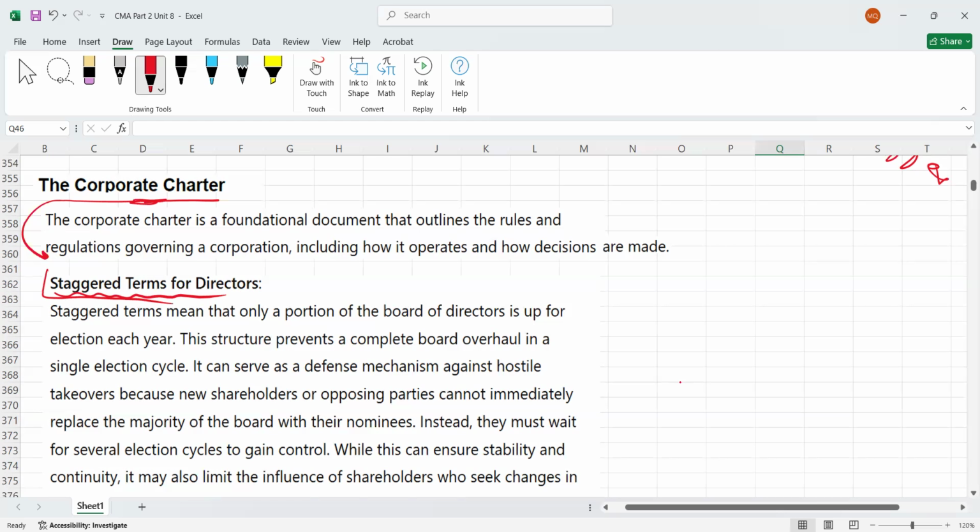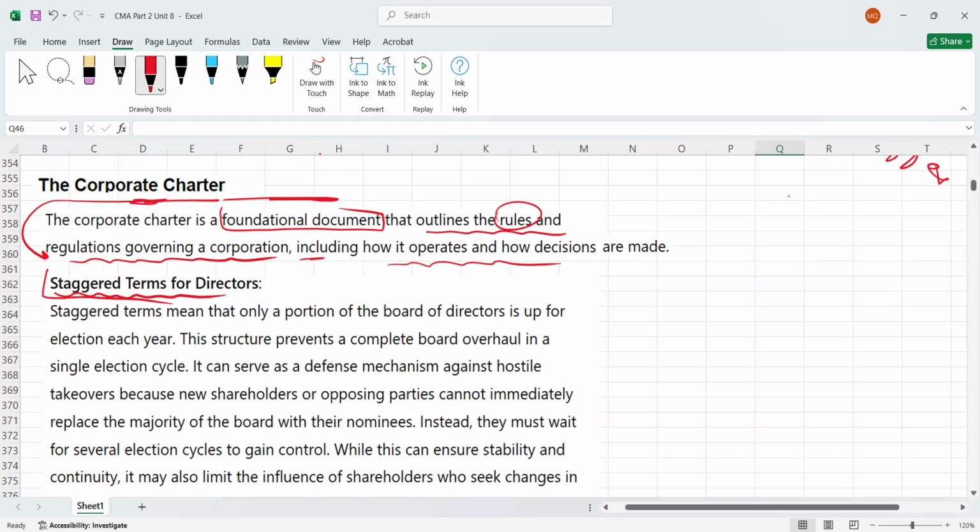A corporate charter is a foundational document that outlines the rules and regulations governing a corporation, including how it operates and how decisions are made. Simply, this is the document in which all the rules and regulations are written, which we use to run a company and to make decisions.